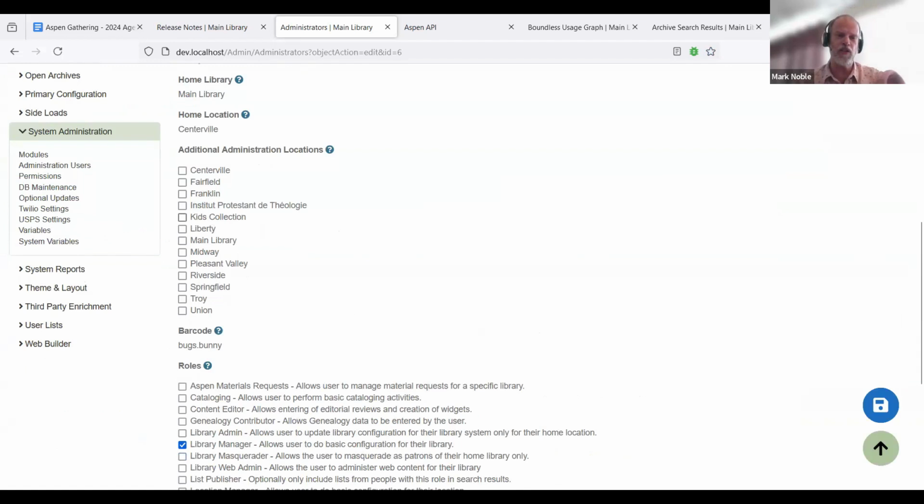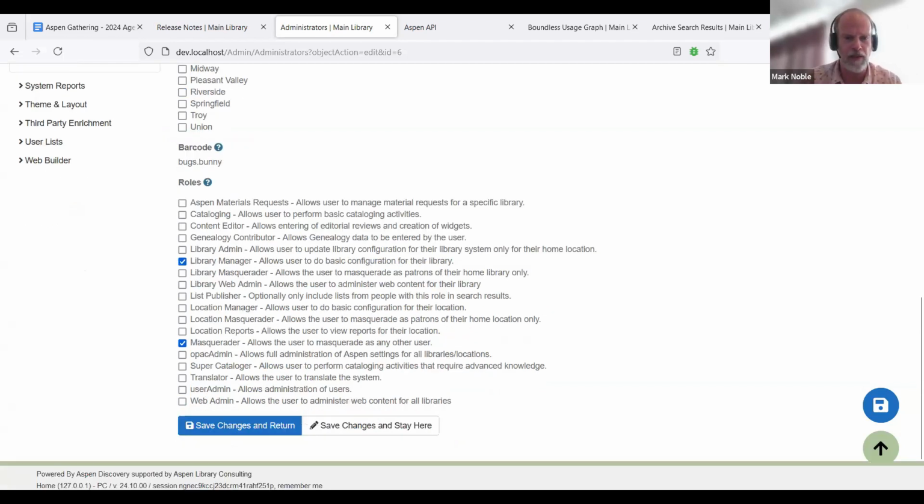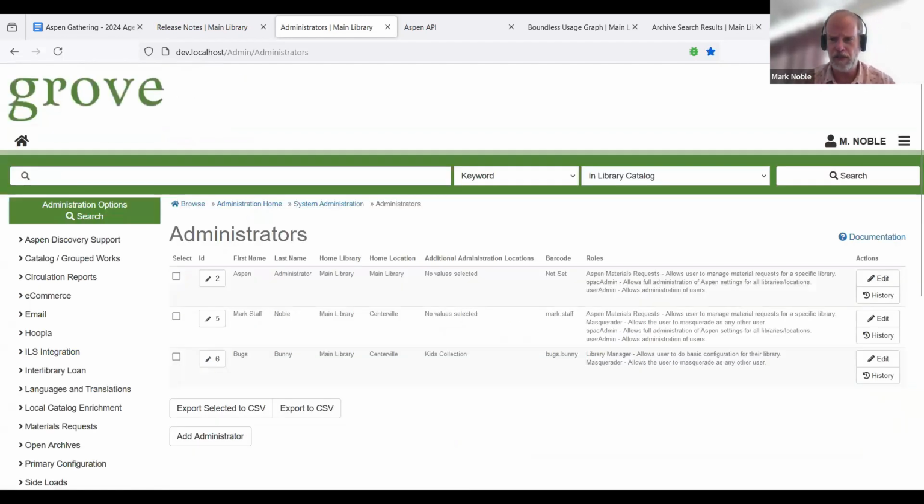The way this works is you're assigning a location that will then bubble up to a library for all of those permissions that are library specific. If something is based off the library, it's going to be based off if you have permission to edit a location. Things that are location based do depend on the location. So we'll give Bugs the ability to do the kids collection in addition to Centerville.